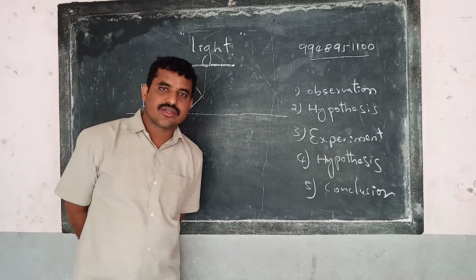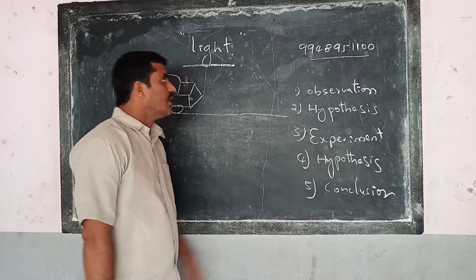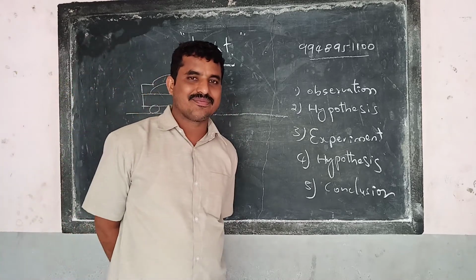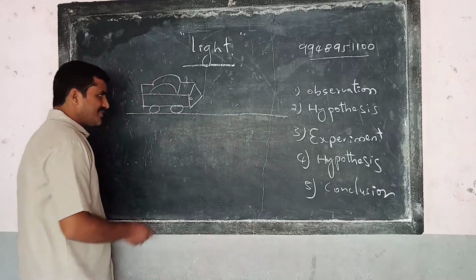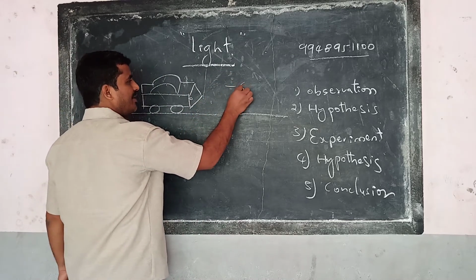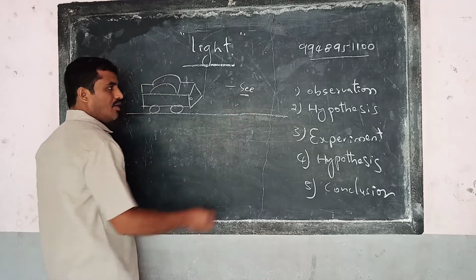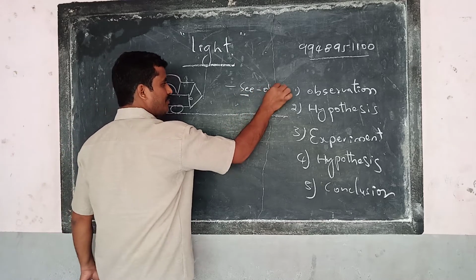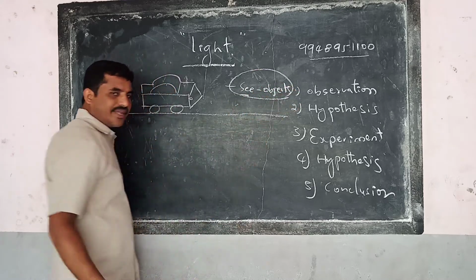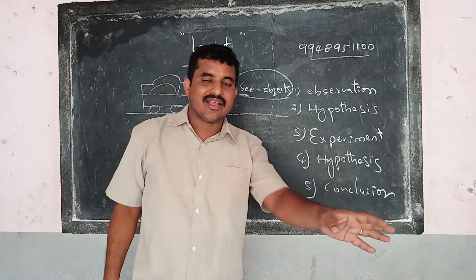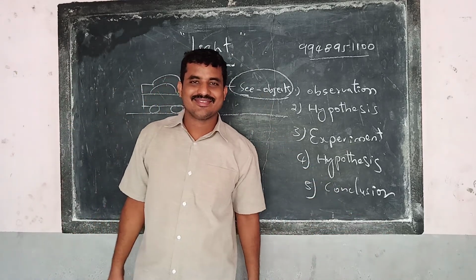Okay, so what do we need to see the objects now? What have you understood? We need light to see the object. Yes, we need light to see the objects. Now my question is, if you have a light, are you able to see the object?